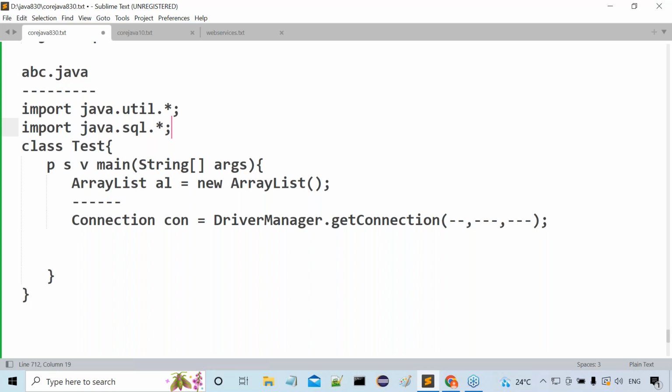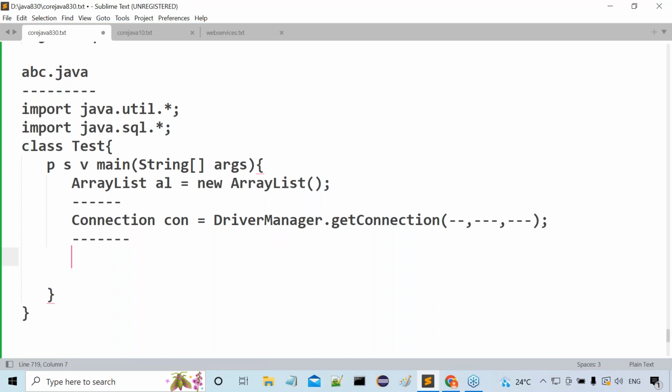Any confusion up to my program? The purpose of using ArrayList is not required. The purpose of using Connection is not required. I just used these two lines, and because of them I have to import two packages. Which two packages did I import here? The java.util package and the java.sql package. Clear or not?